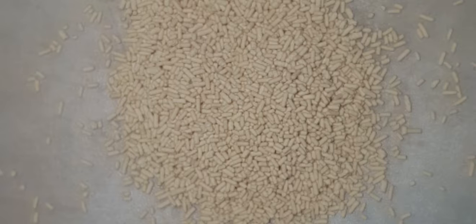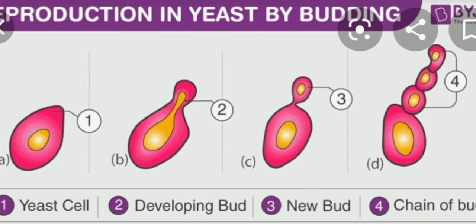Here you can see some yeast. Do you know how the yeast reproduce? You can see how the yeast reproduce here. Yeast reproduce by budding. For this process, a small bud is formed from the parental body, and the nucleus also divides into two, and small buds are formed. This mode of reproduction is budding.